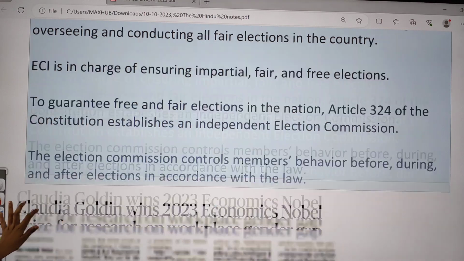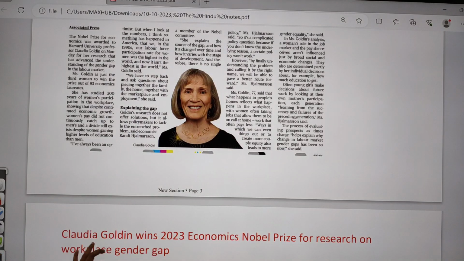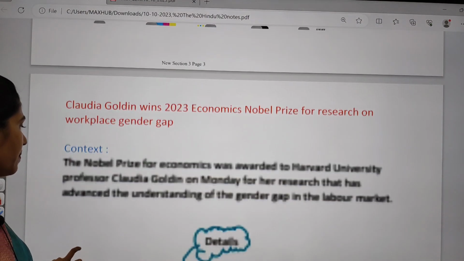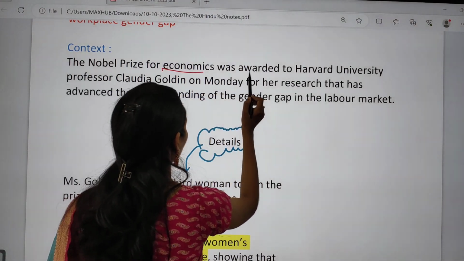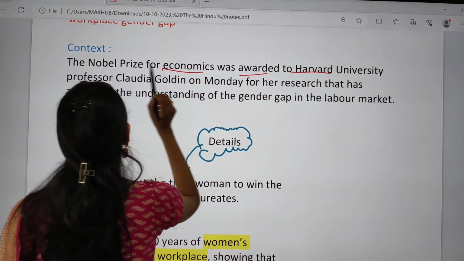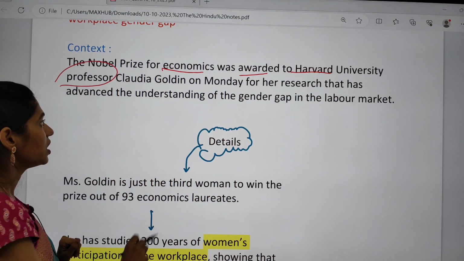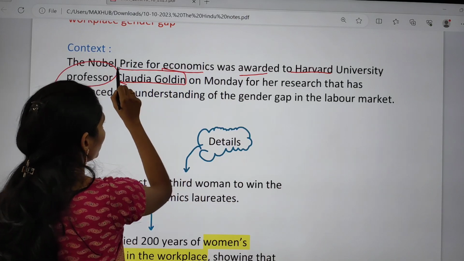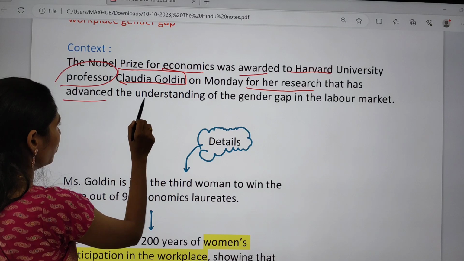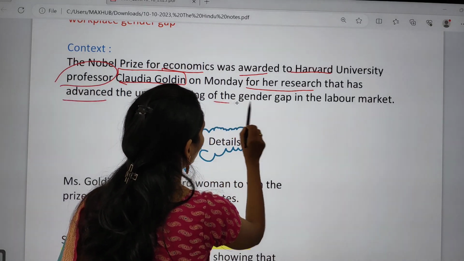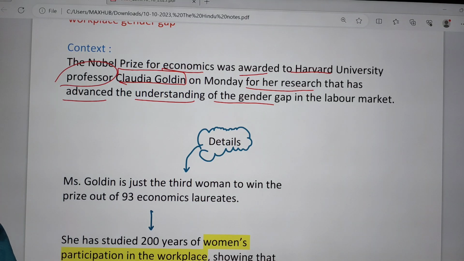And now let us try to see the article regarding the economics Nobel Prize. The context says that the Nobel Prize for economics was awarded to a Harvard University professor, and the name of that professor is Claudia Goldin. Claudia Goldin got this Nobel Prize for her research that has advanced the understanding of the gender gap in the labor market.